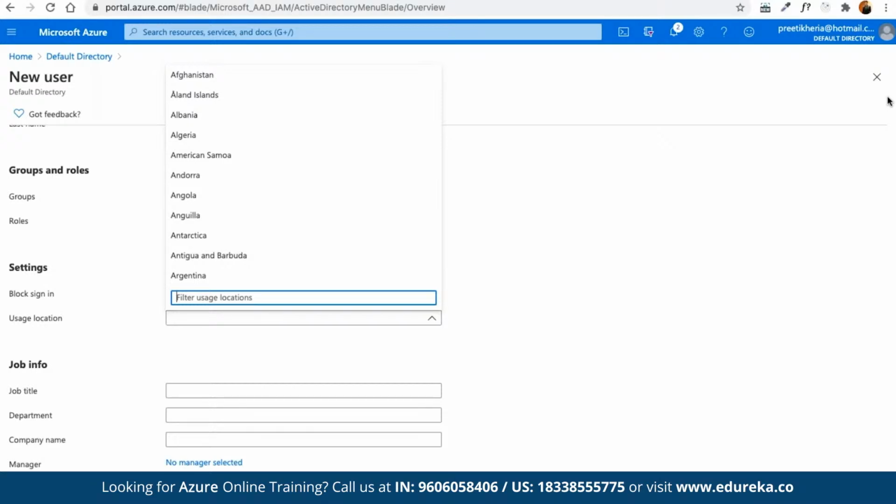Same way, here we can create a group as well. Here we can define the groups and then define specific roles that we want to assign to that group, so that all the group members are going to have access to only those specific permissions accordingly.